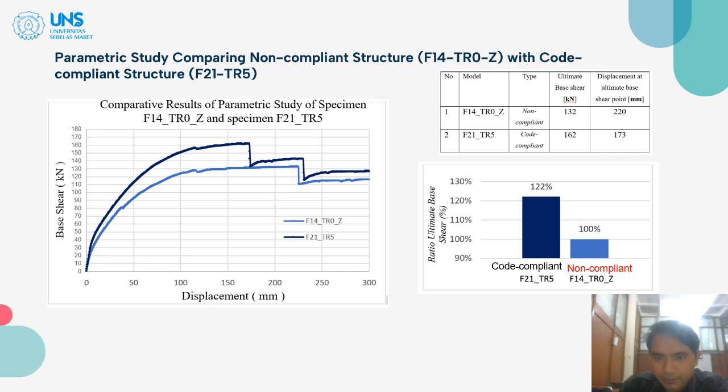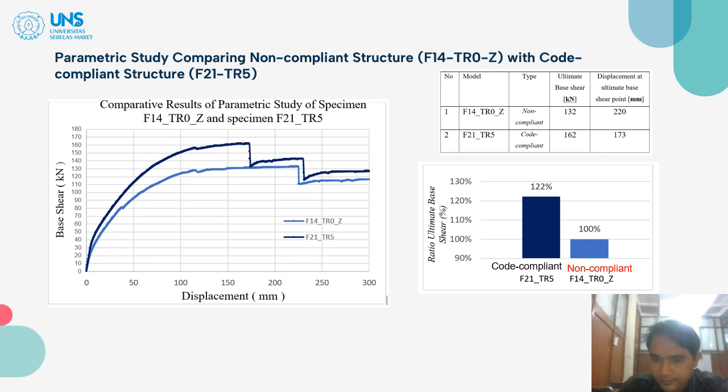On the right top table, model F14TR0Z, of the non-compliant type, has the lowest ultimate base shear: 132 kilonewton at an ultimate displacement of 220 millimeter. And then F21TR5, of the code-compliant type, has an ultimate base shear of 162 kilonewton at a displacement of 173 millimeter.